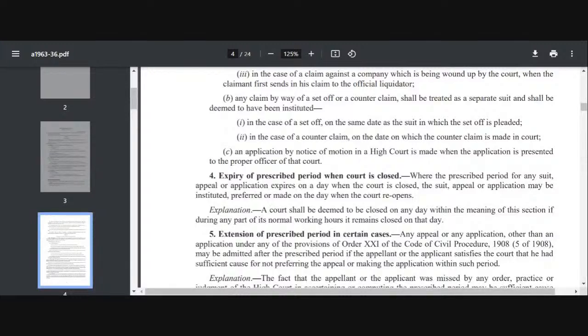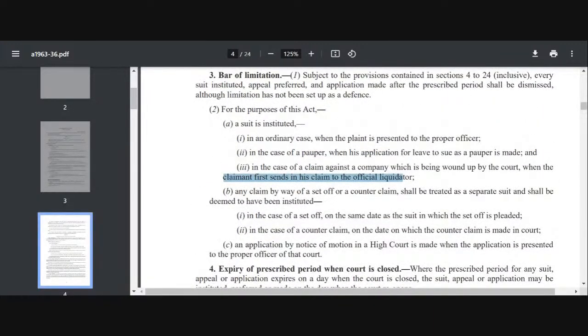And in case of a claim against a company which is being wound up, when the claimant first sends in his claim to the official liquidator, so in this case suit gets instituted, and any claim by way of set off or counter claim will be treated as a separate suit. अगर हम counter claim कर रहे हैं या set off कर रहे हैं तो उसको एक separate suit माना जाएगा, and that will be deemed to have been instituted in case of set off on the same date as the suit in which the set off is pleaded, and in case of counter claim on the date on which counter claim is made in the court. इसका क्या मीनिंग है, इसको समझना थोड़ा इम्पोर्टेंट है. इसका क्या मीनिंग है, क्या आप बता सकते हो?